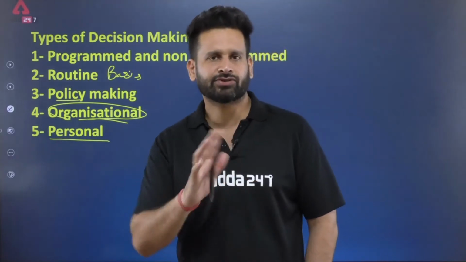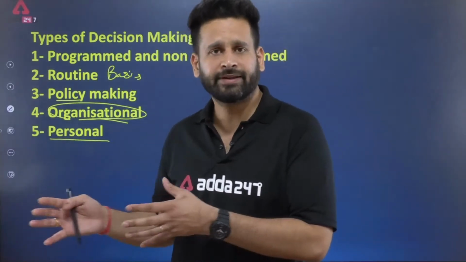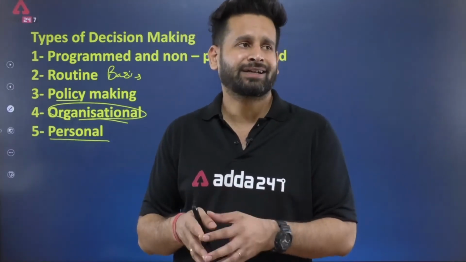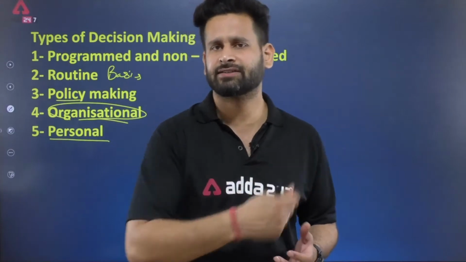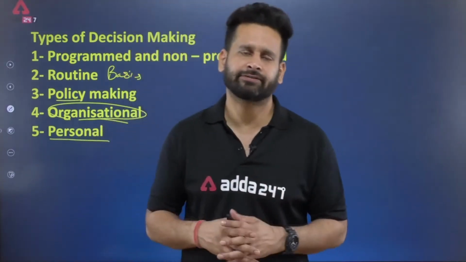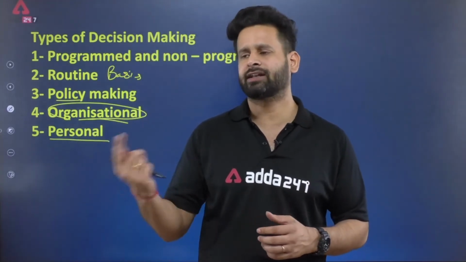Now such a question can be framed. What will you do? On one hand, you wish to be with your family and take them with you, but the place where you are going doesn't allow it. For example, our northeast region is a bit tense, not very favorable. So maybe you are posted in such a place where you are not allowed to take your family.